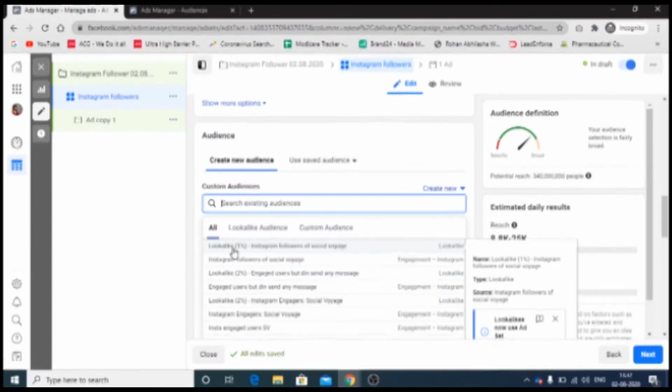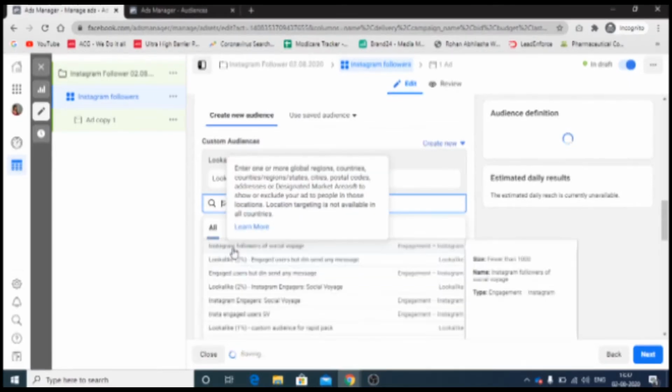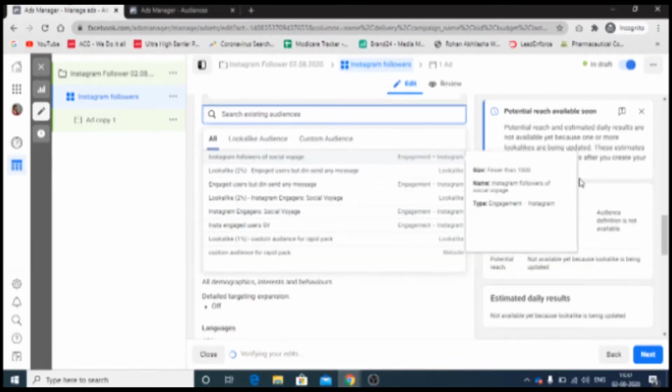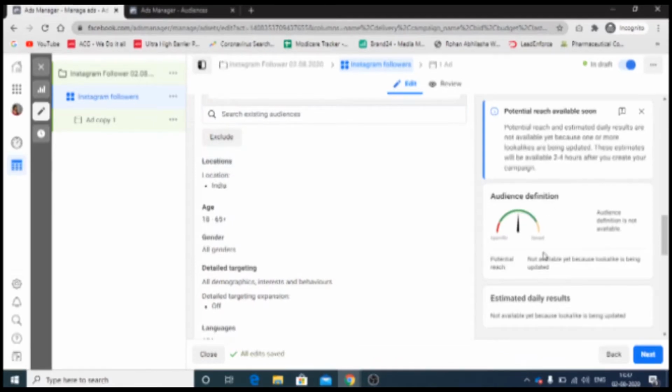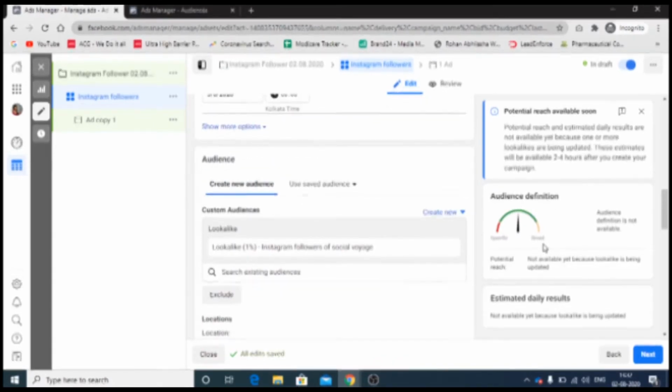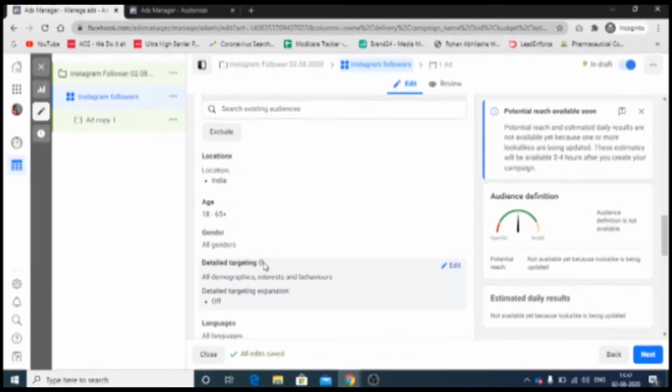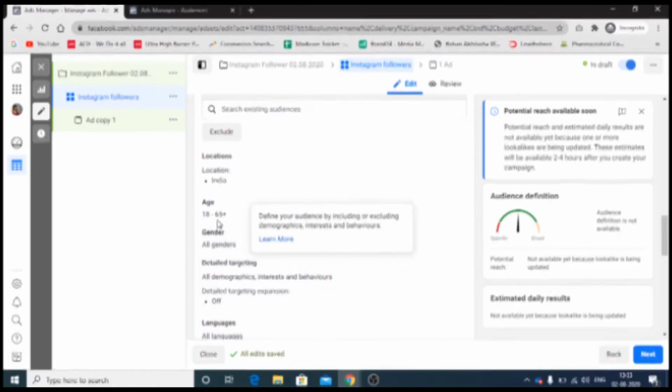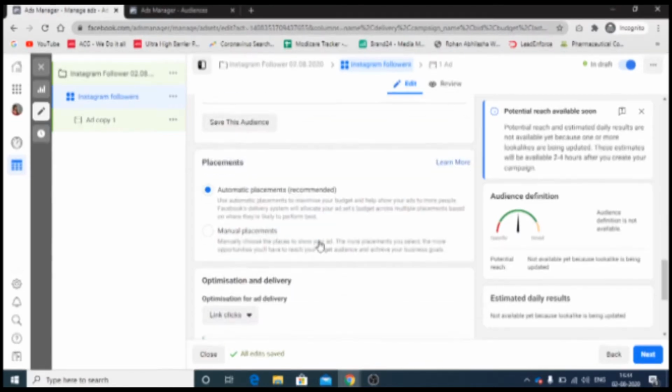I have come back to my ad setup. So can you see, it will come on the custom audience option. So I'll just click on the lookalike 1%. Now can you see there is no data, nothing is showing, because here it is also showing it will take some time, right? So I will leave everything else. If you want to change the age or location, you can. Otherwise, I'm just keeping everything the same.